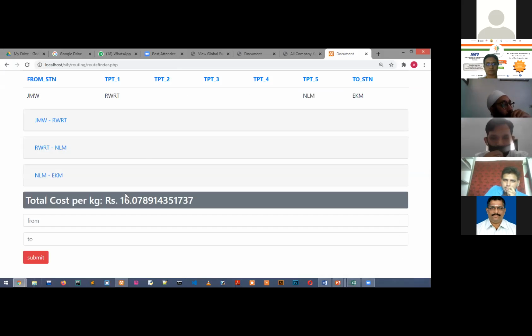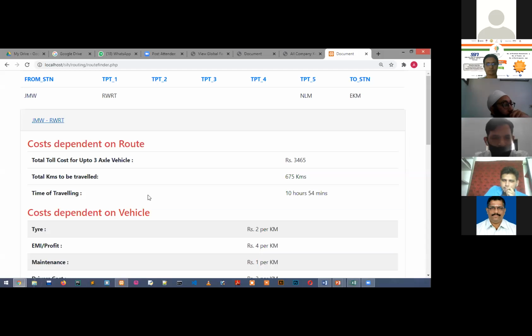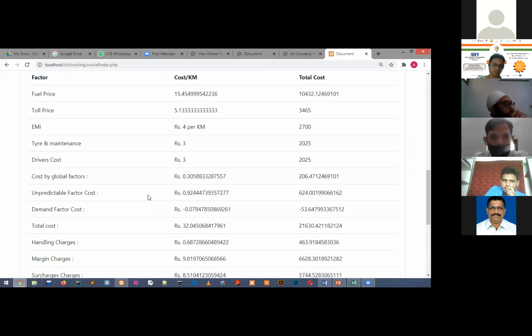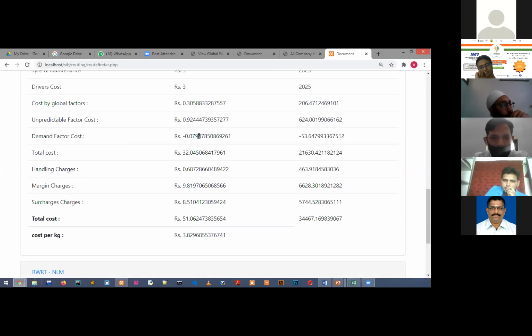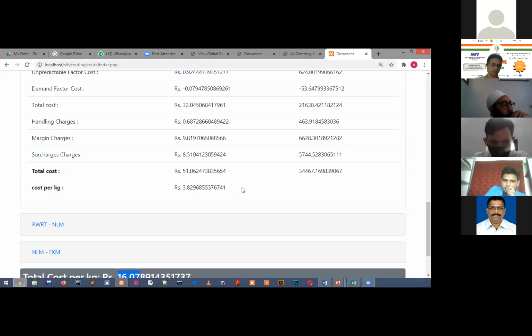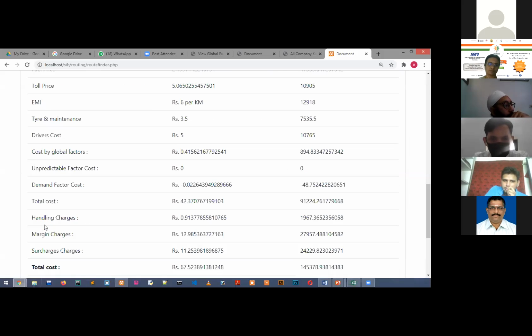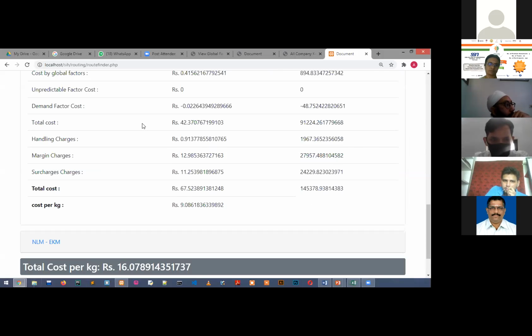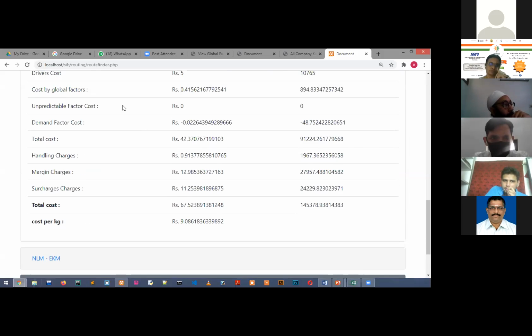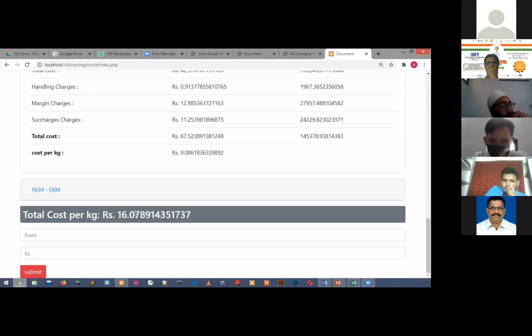So sir, the cost is coming out to be 16.07. In this case, from the JMW, the demand factor is minus 0.07, which is affecting the cost per kg, but it will not affect a lot. And in the RWRT, there is no natural calamity occurring or unpredictable, nothing is there. So it's 0. And at the end, the answer is coming out to be 16 rupees.